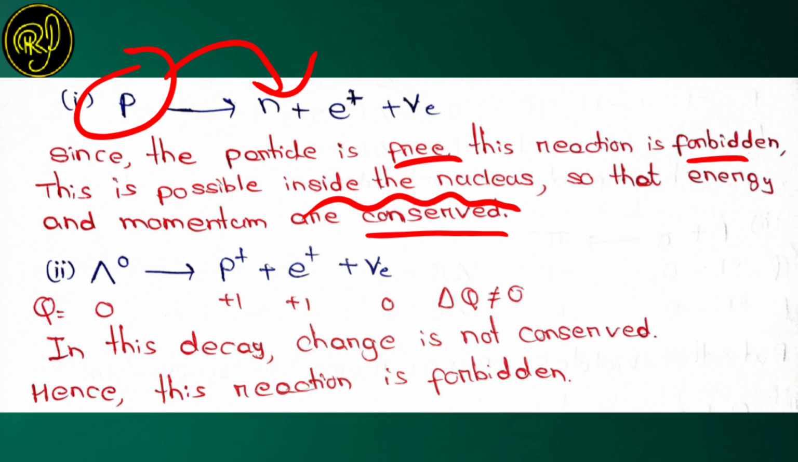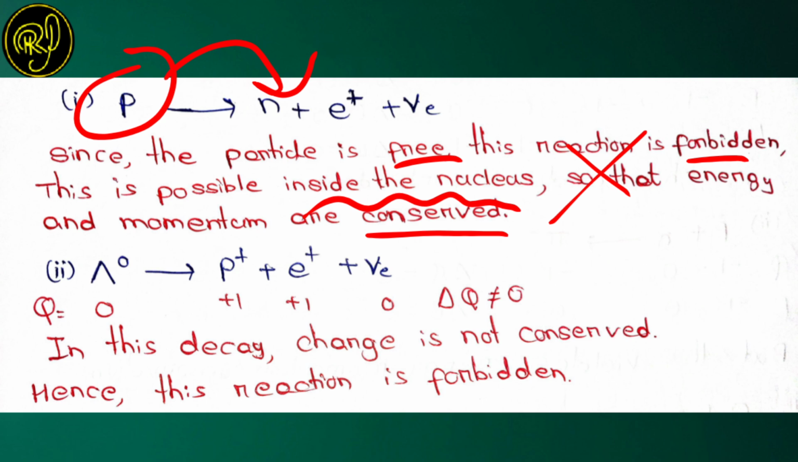This is possible only when the proton is a part of a nucleus, that is, inside the nucleus. Here energy and momentum will not be conserved because the particle is given to be free. So the first reaction is not possible. Now let us check the second reaction.